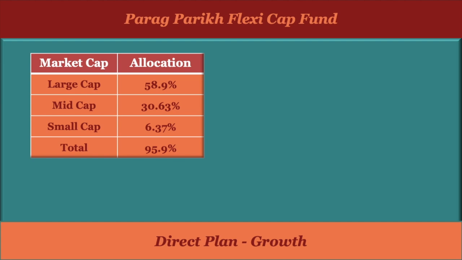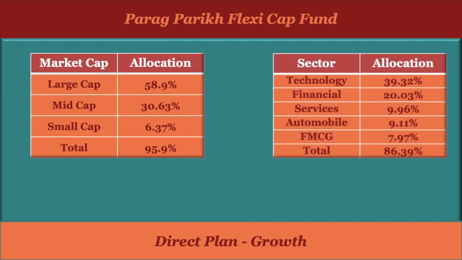And it is also investing a small portion of its investment in small cap companies as well. And if we see its sector wise allocation, it is investing the maximum, around 39%, in the technology sector. Other than that, financial services, automobile and FMCG are the sectors in which it is investing. And it is investing the majority of its amount in these 5 sectors only. In these 5 sectors, it is investing around 86% of its amount.